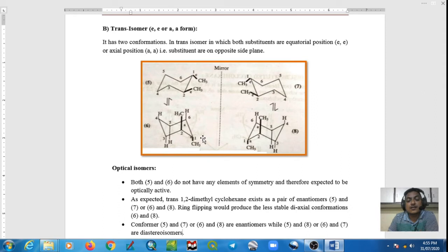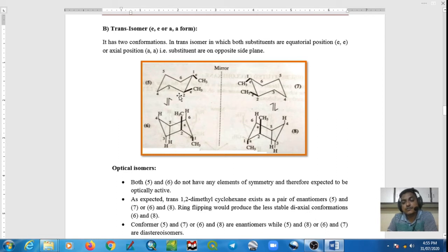That's why the total energy of this molecule is 0.9 into 4, equal to 3.6 kilocalorie per mole. So the total energy of axial dimethyl cyclohexane is 3.6 kilocalorie per mole.